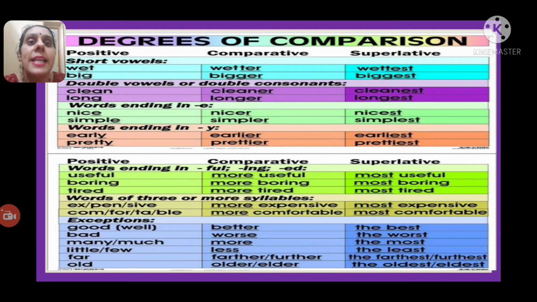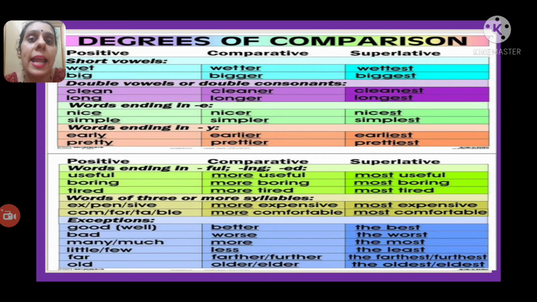Next, if the words end in e, then you will add the suffix r in the comparative degree and the suffix st in the superlative degree. Let us see the examples. Nice, nicer: you added the suffix r in the comparative degree. Nicest: you added the suffix st in the superlative degree. Simple, it ended with e. Simpler, you added r in the comparative degree and st in the superlative degree.